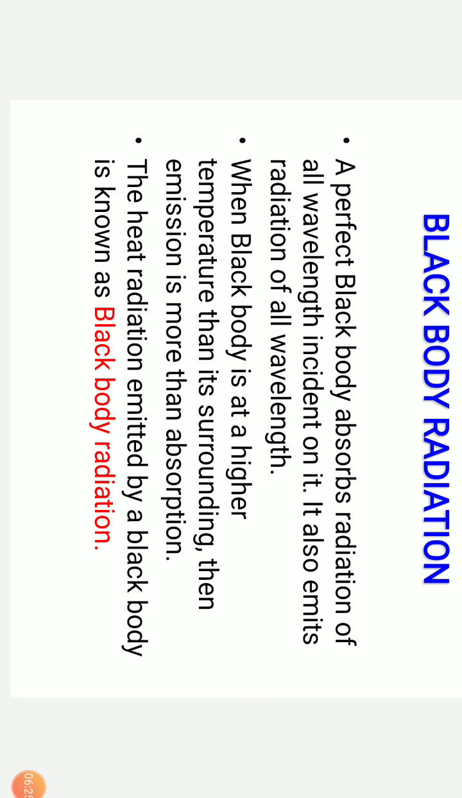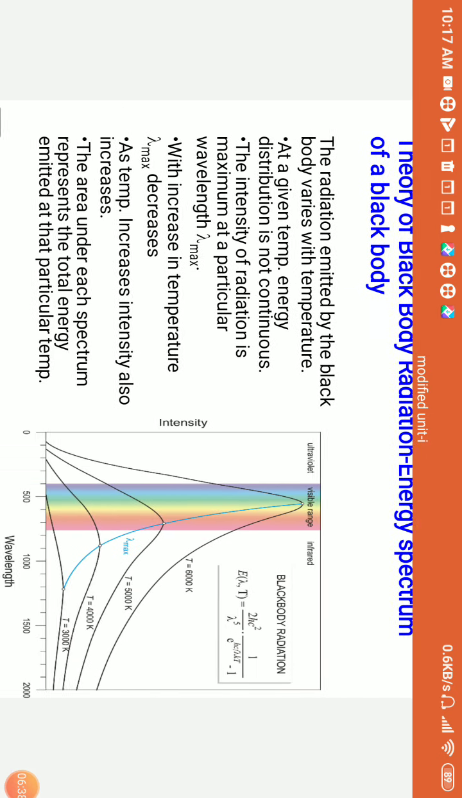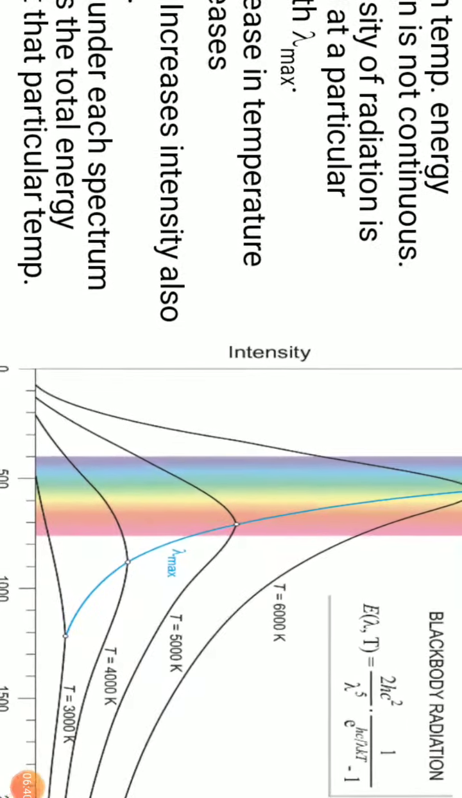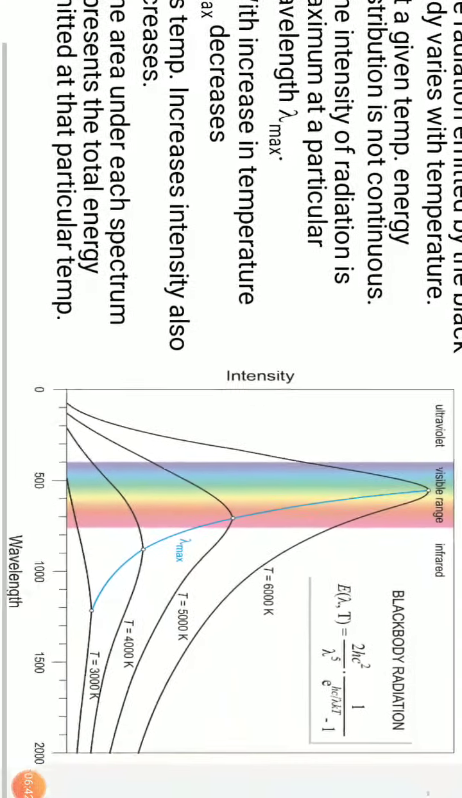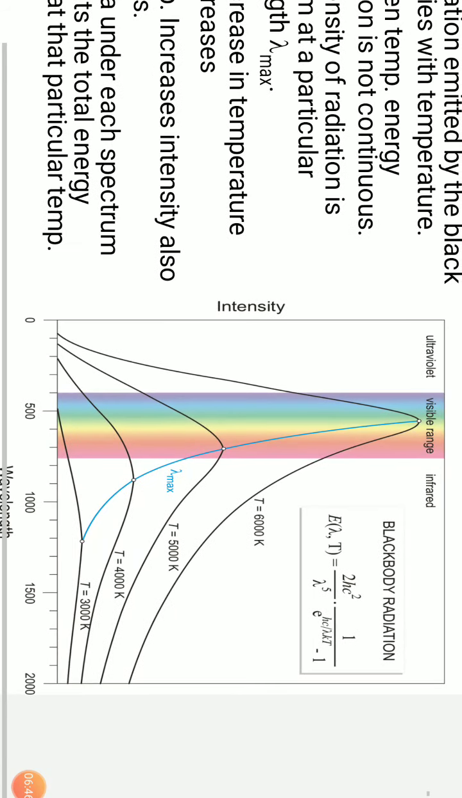When the black body is at a higher temperature, the emission should be more than the absorption. This is what black body radiation is. This heat radiation emission at higher temperatures, we call the black body radiation. So this is the diagram of the black body radiation. Let us see the diagram here. This is the diagram with respect to wavelength and intensity.